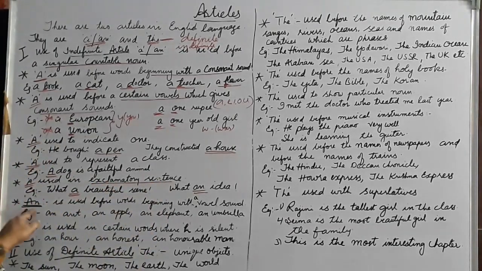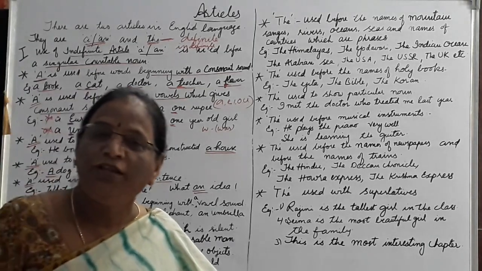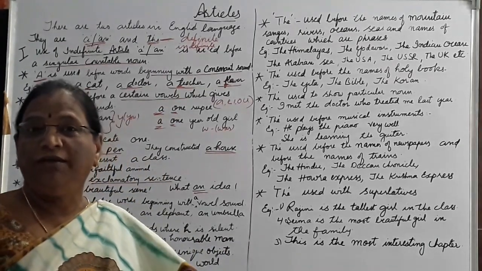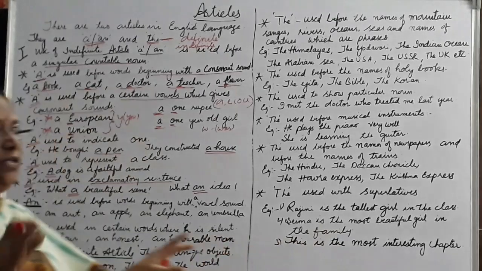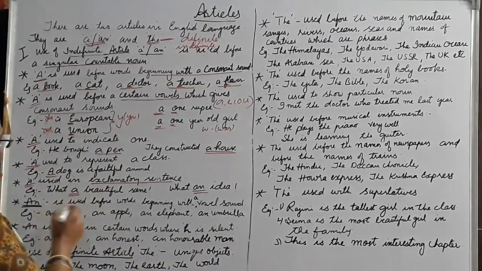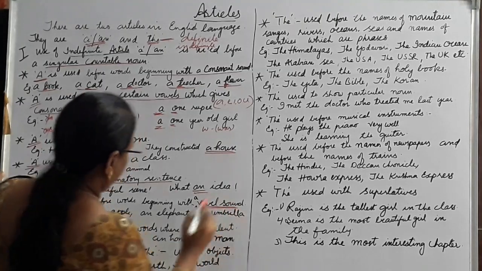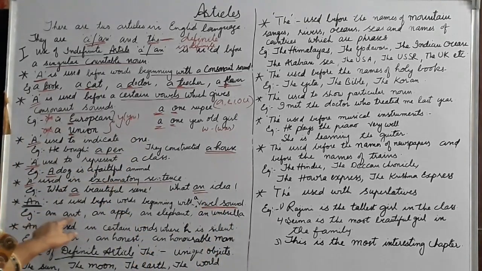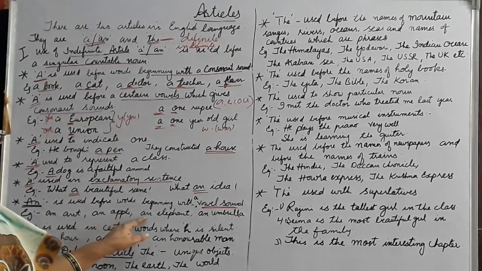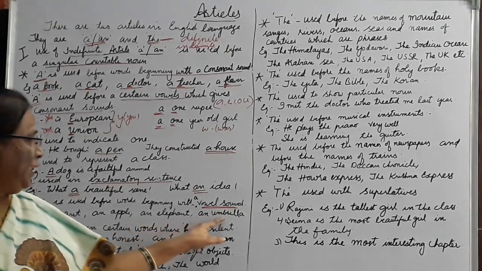Okay. Now let us come to an, the use of an. As I told you, an is used before all vowel sounds, not vowel letters. You focus on the vowel sound. An is used before words beginning with a vowel sound. For example, an ant, an apple, an elephant, an umbrella.